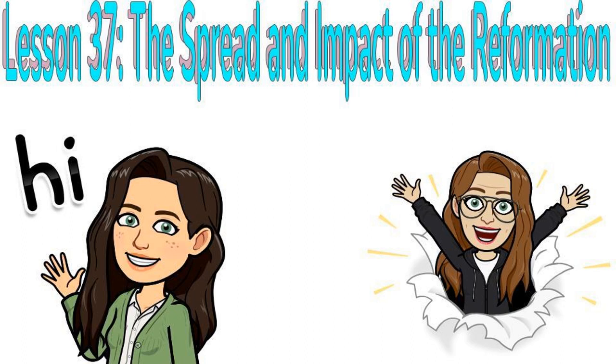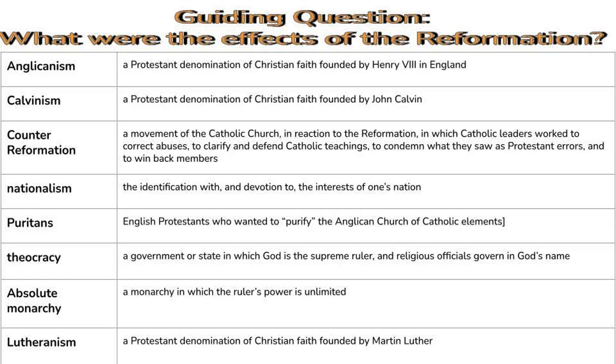Hi, it's Miss Burkles. We're here with your Lesson 37 podcast entitled The Spread and Impact of the Reformation. If you want to follow along in your book, you guys, we're on page 515 right now. Our guiding question is, what were the effects of the Reformation? And our vocab words are absolute monarchy, Anglicanism, Calvinism, Counter-Reformation, Lutheranism, nationalism, Puritans, and theocracy.